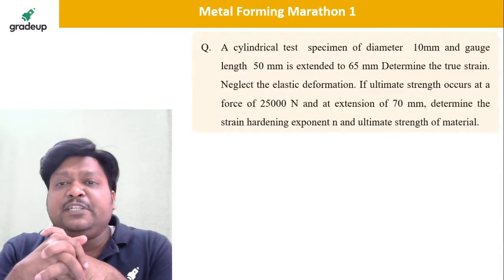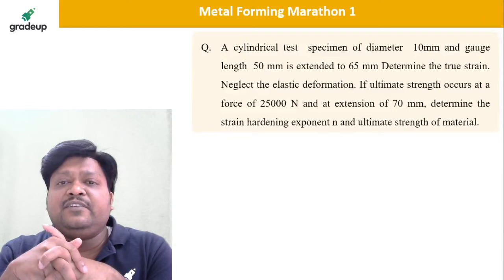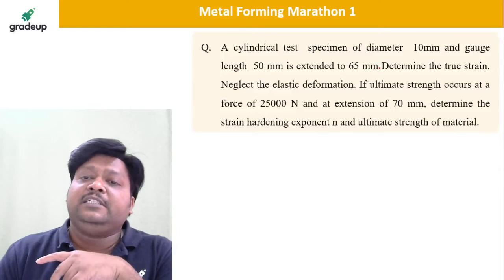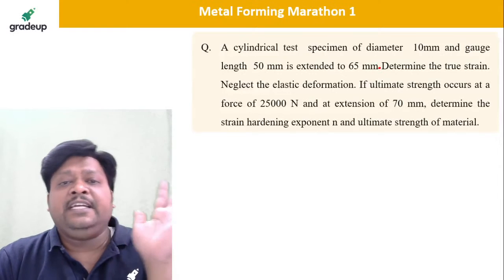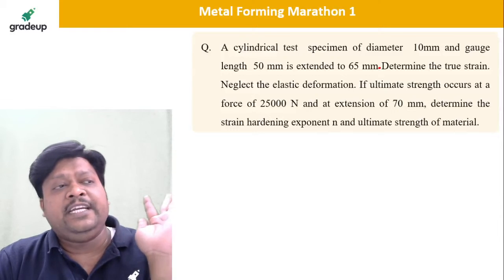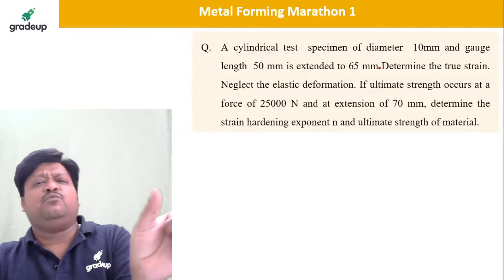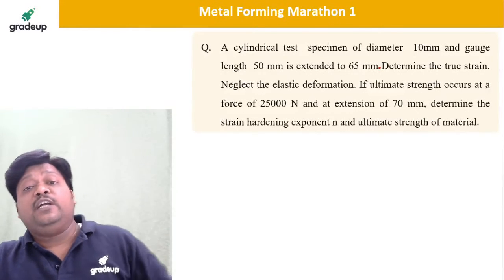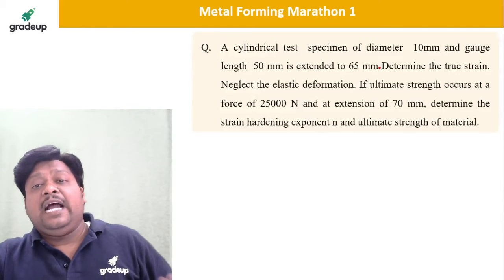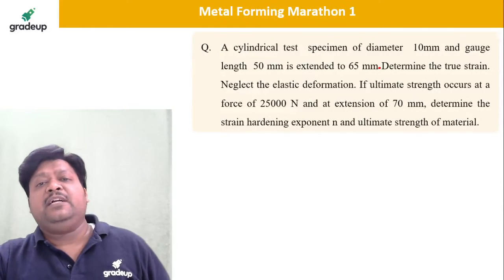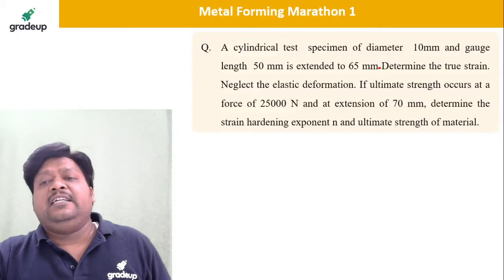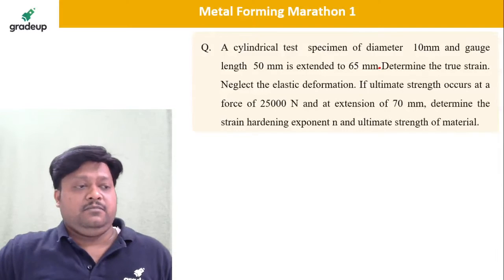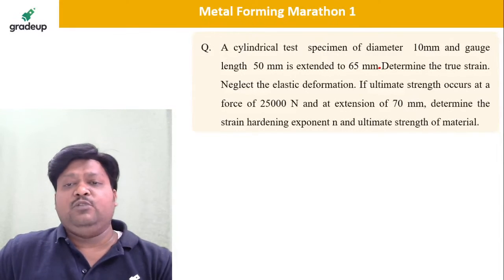A cylindrical test specimen of diameter 10 mm and gauge length 50 mm is extended to 65 mm. Determine the true strain. Neglect the elastic deformation; I already told you this is very small, that is why we are neglecting. If the ultimate strength occurs at 25,000 Newton and an extension of 70 mm, determine the strain hardening exponent n and ultimate strength of the material. Very nice question. Try it, dear students.